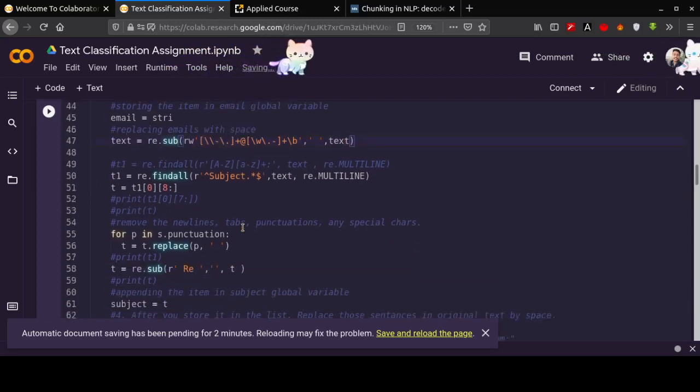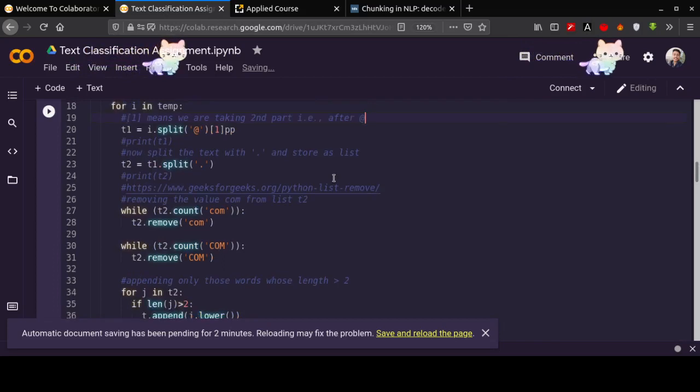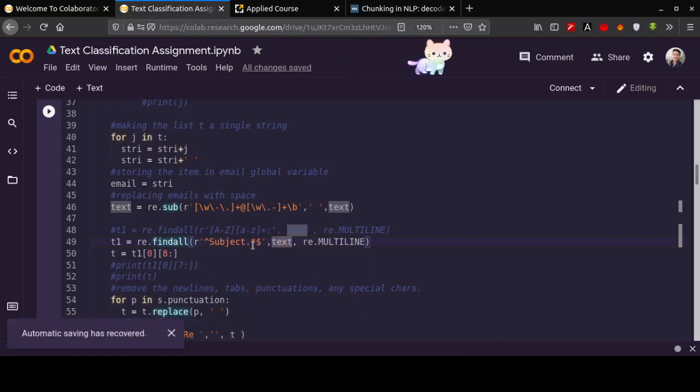After that we are moving towards the subject. So we will find all the subjects in our email. We will find all the words that start with subject.